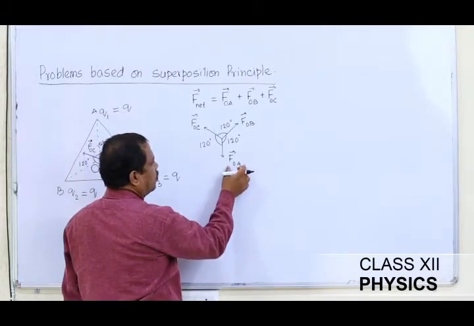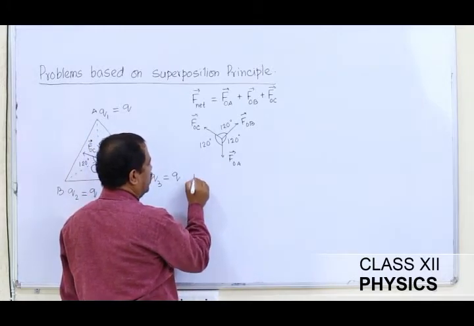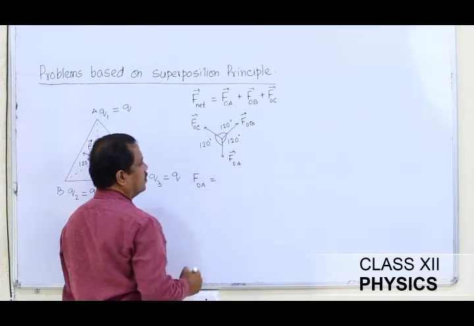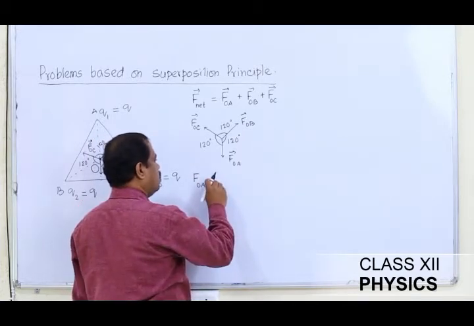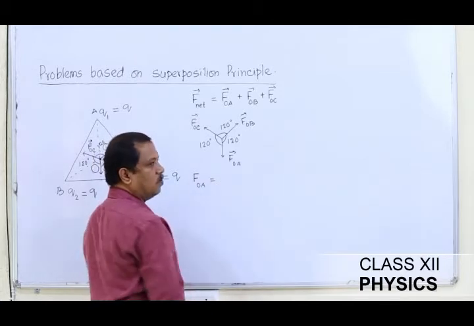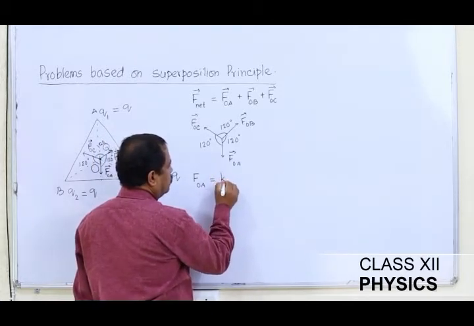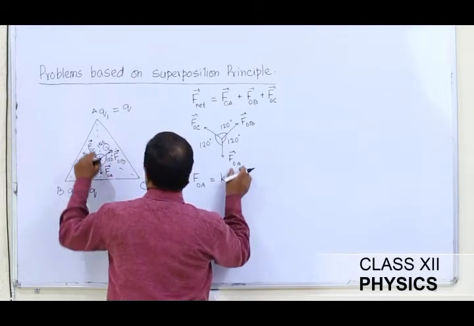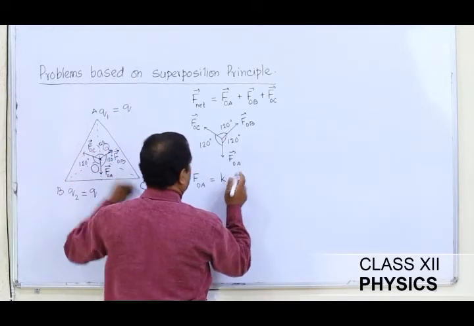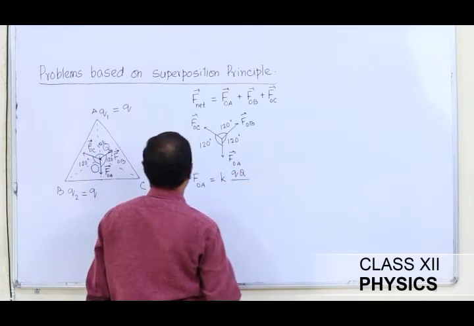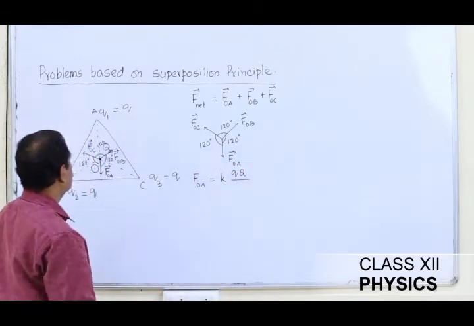So I am trying to calculate the magnitude of FOA. So FOA is equal to 1 by 4 pi epsilon naught, or we also write it as K, into the product of the two charges, Q into capital Q, divided by the distance square.